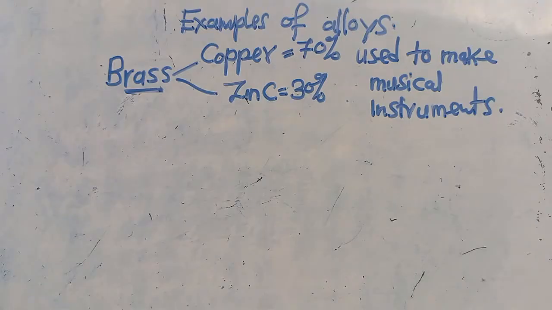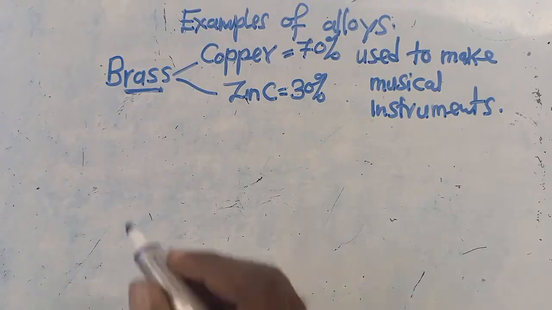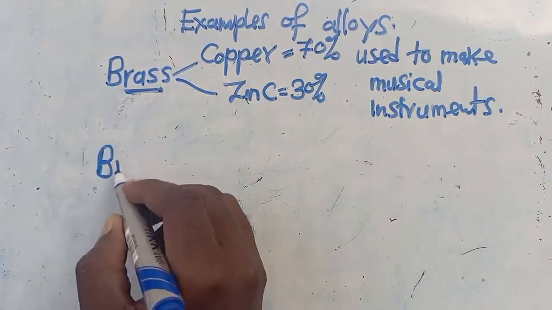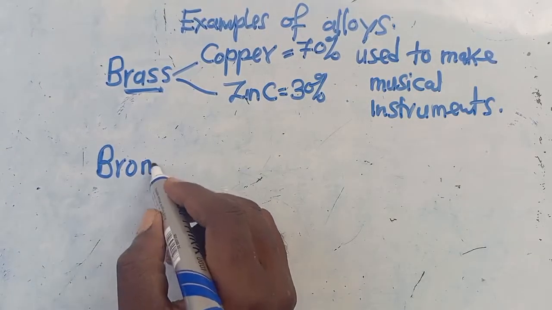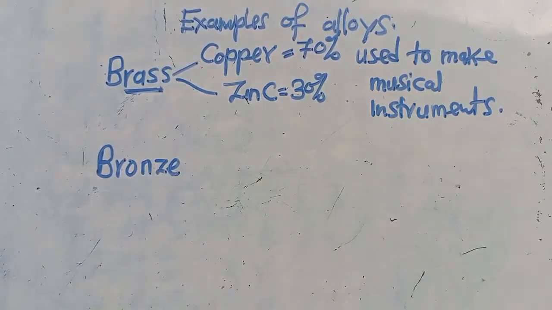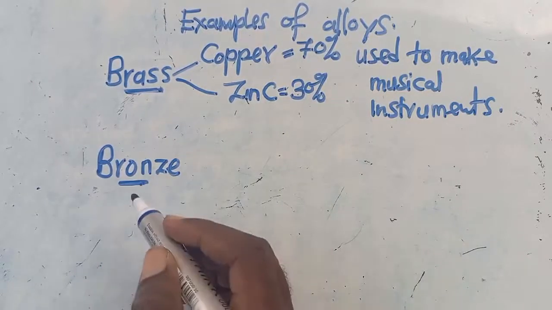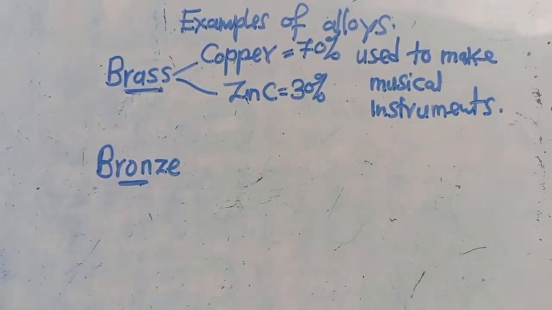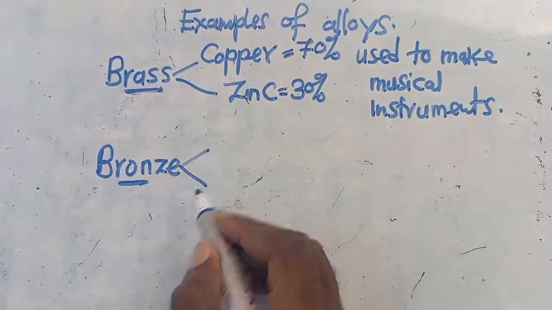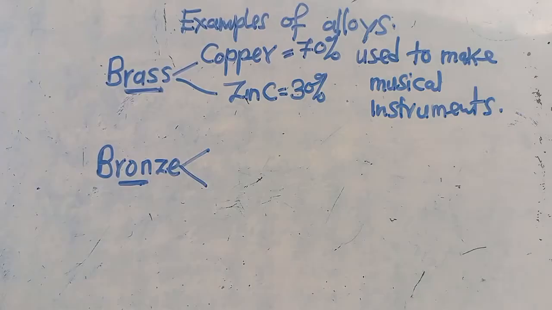So if you can forget this, you can also write down. We move now to the next one, which is bronze. So we move to bronze, which is like this. We move to this part that is here. So when we are talking about this, which is an alloy, and I've told you that an alloy is a combination of metals. So this one, what are the two substances that make up bronze?